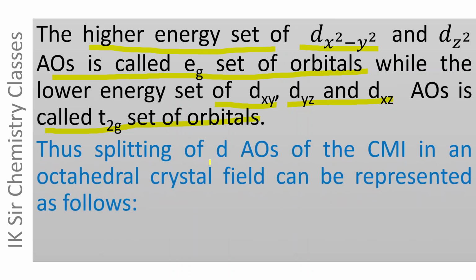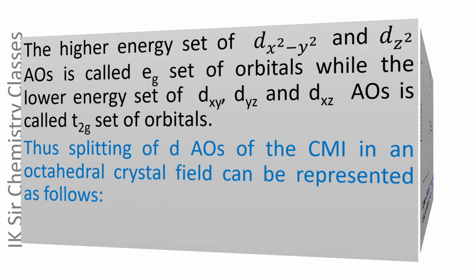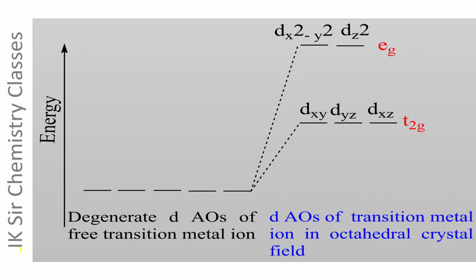Thus, a splitting of d atomic orbitals of the CMI in an octahedral crystal field can be represented as follows. These are 1, 2, 3, 4, 5 degenerate d atomic orbitals of the free transition metal ion.